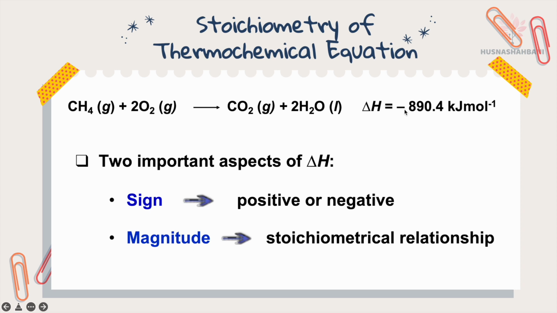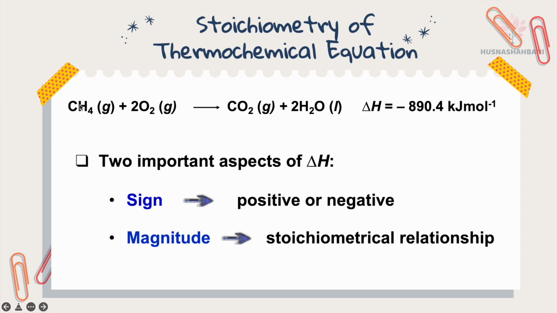It is very important to identify the sign to identify whether it is endo or exo. If it is negative, it is an exothermic reaction, heat is released. And here, the stoichiometric relationship: kilojoule per mole means the delta H for 1 mole.